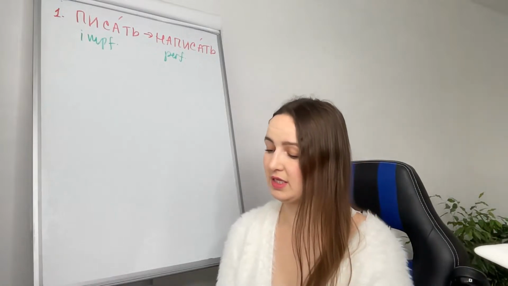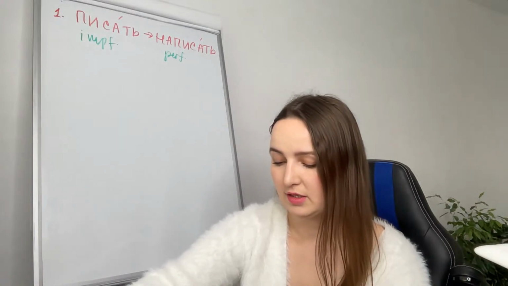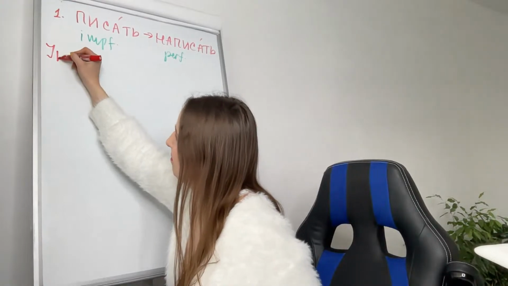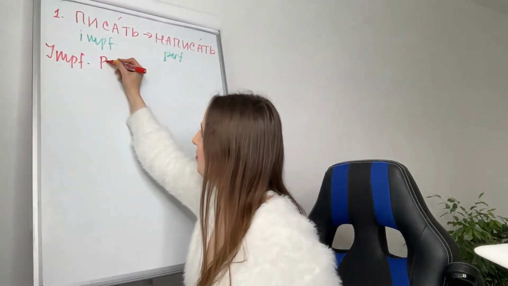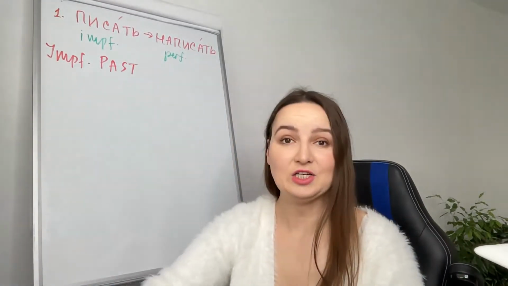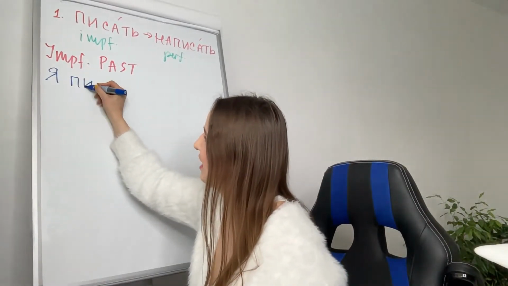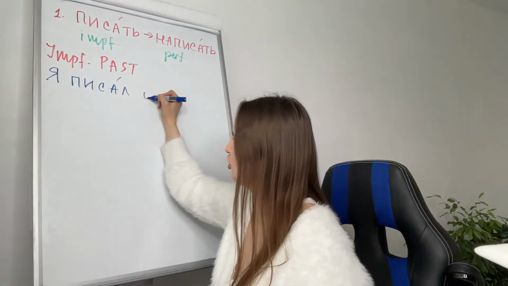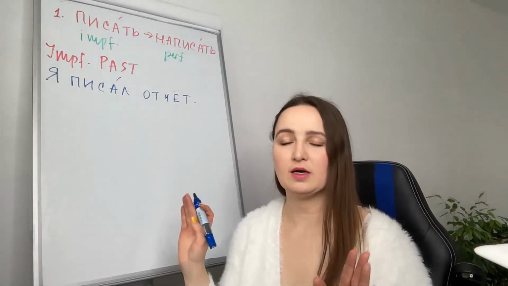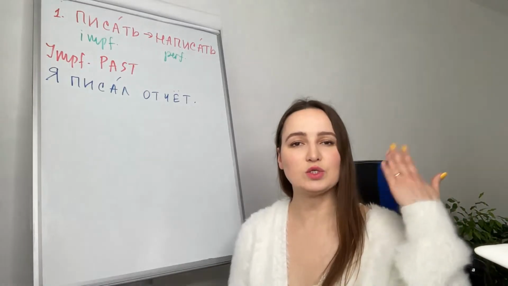Итак, давайте начнем. Let's begin with imperfective past. Я писал отчет. It's past tense. I was writing a report.